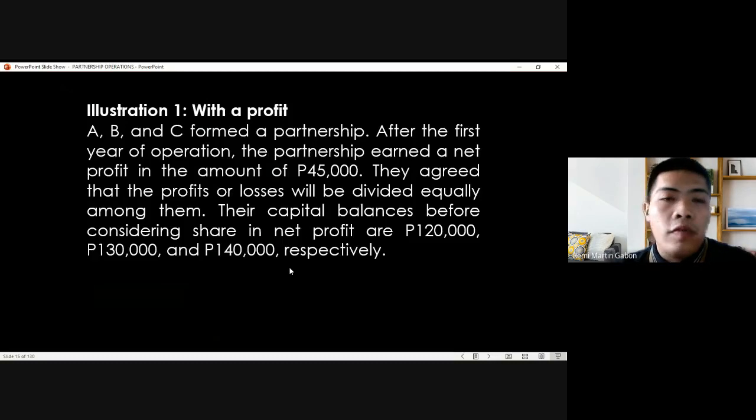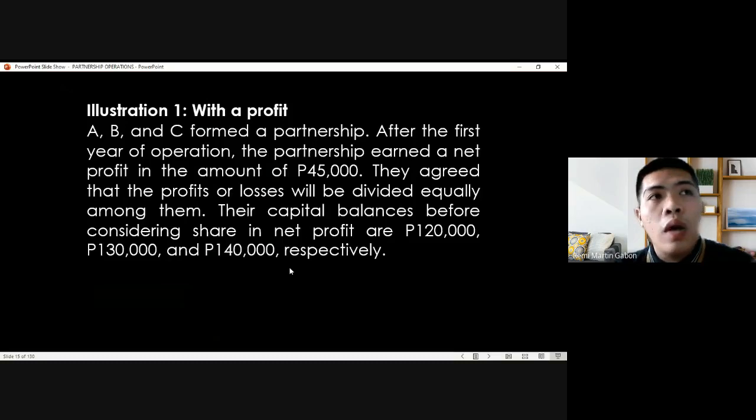They agreed that the profits or loss will be divided equally among them. Their capital balances, take note, before considering net profit, are 120,000, 130,000, and 140,000 respectively for A, B, and C. So there are three partners. They formed the partnership, then after the first year, they earned 45,000 net profit.